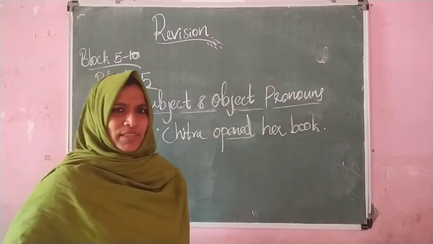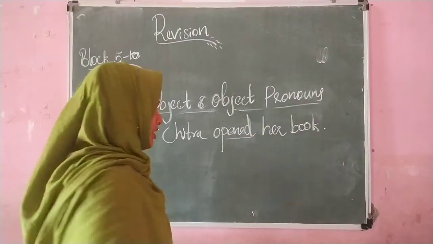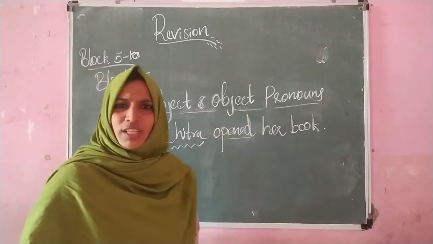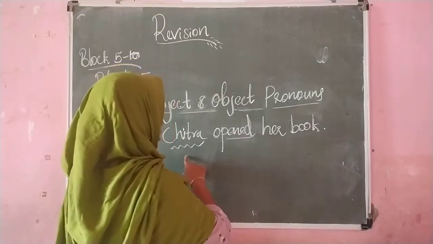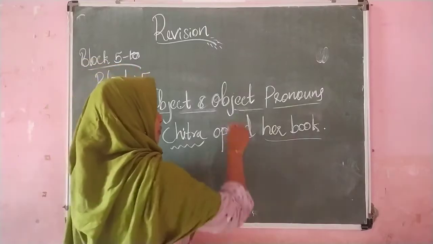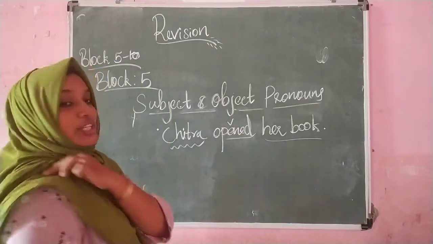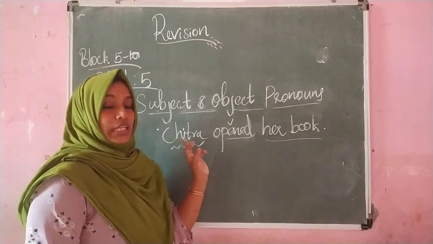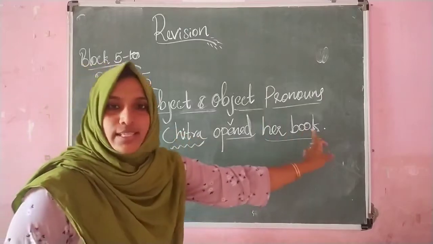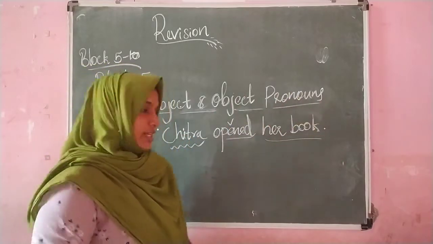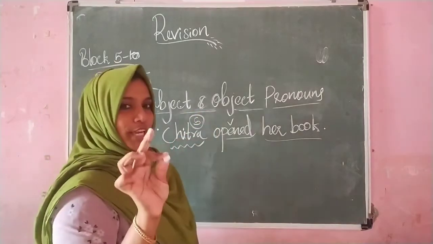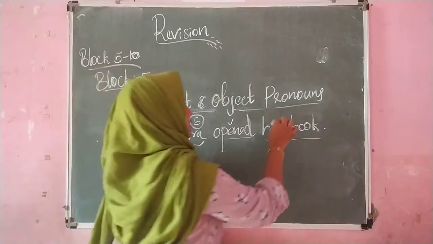And who opened something here? Who opened? Yes, Chitra opened. Chitra opened her book. Then what did Chitra open? Yes, she opened her book. Right. So here this opened is the verb and Chitra means who is doing the action or who the sentence is about. Who is the sentence about? Yes, the sentence is about Chitra. So Chitra is the subject. Okay. Then her book is the object.